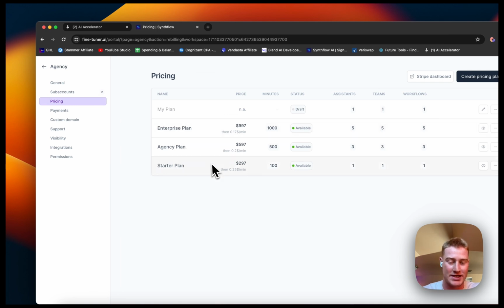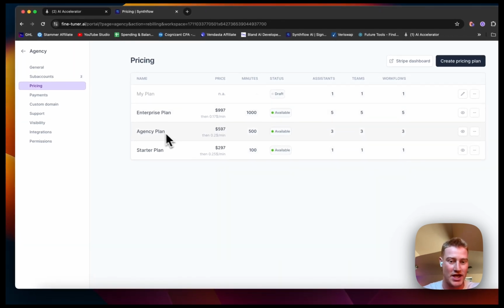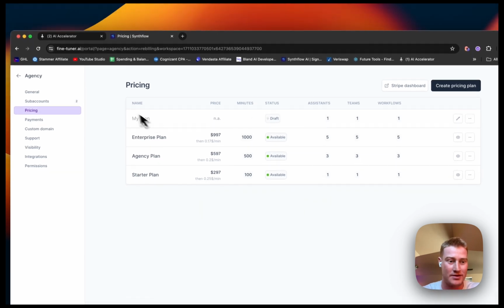So now we have the $297 starter plan. We have the $597 agency plan and a $997 enterprise plan. And you can see here, these are the cost per minute that we're actually going to be charging. Let's go ahead and move on now.